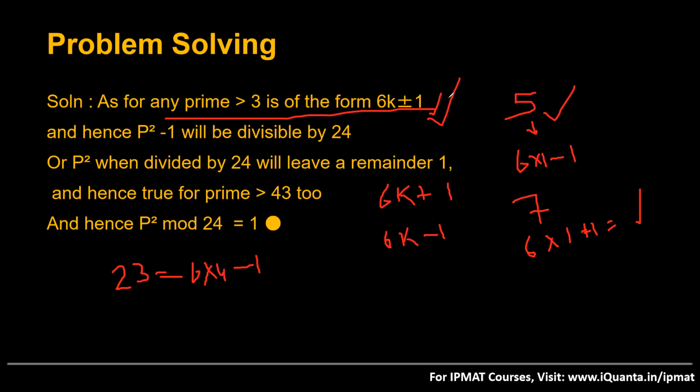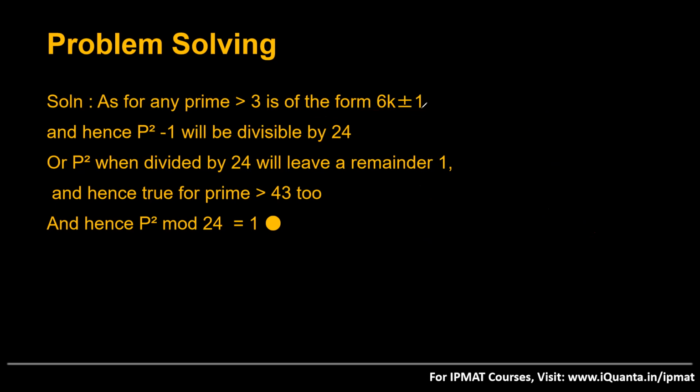plus minus 1. Now, is this clear to you? This concept that I told you, that any prime number greater than 3 can be written in the form of 6k plus minus 1. Okay, if any of you has a doubt, you can ask me here, because it is very helpful in solving this question.